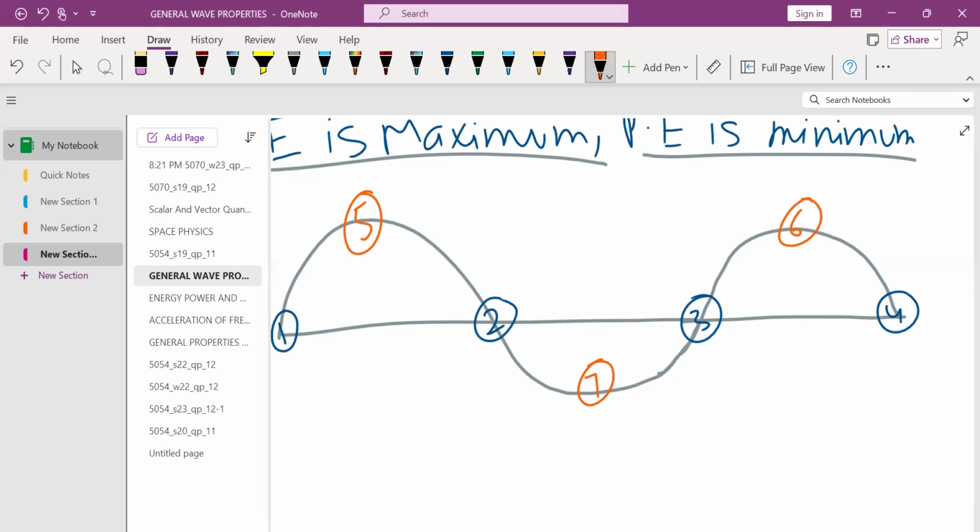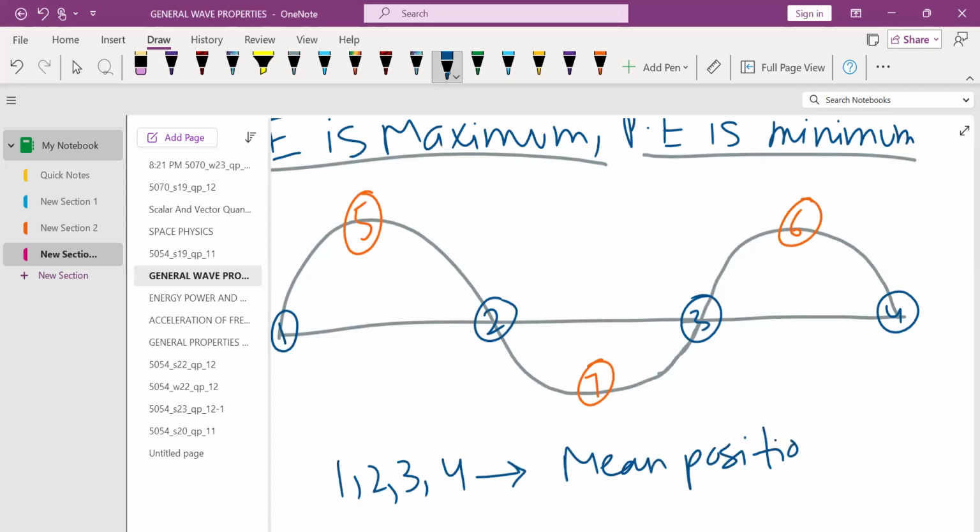Now, points 1, 2, 3, 4, which I have labeled using a dark blue color, are the points on the mean position. 1, 2, 3, and 4 are points which are on mean position.